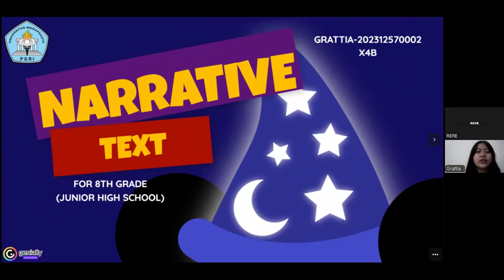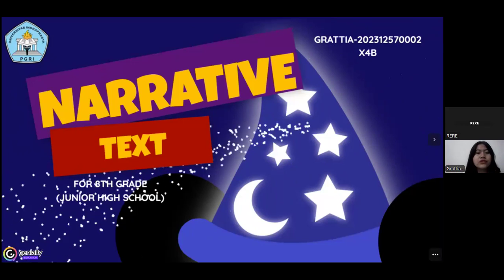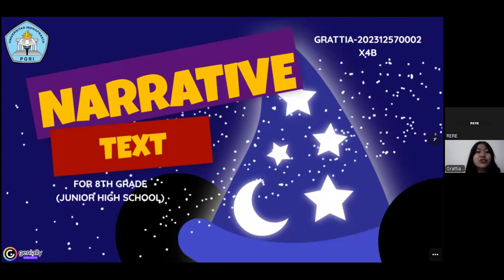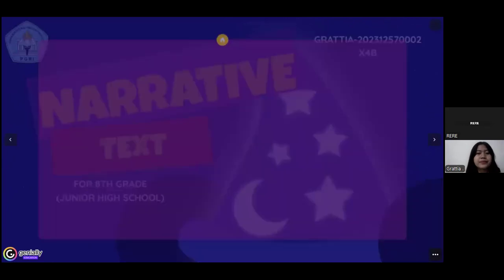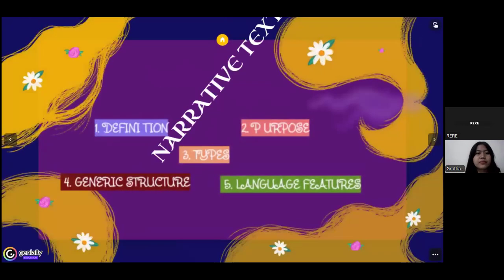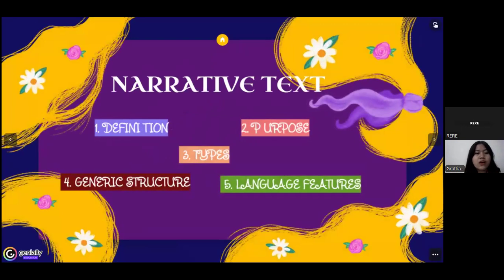Today we will learn about narrative text for 8th grade in junior high school. Let's get started. So these are parts of narrative text that we will learn today. First is definition, second is the purpose, the third is types, fourth is generic structure, and the fifth is language features.